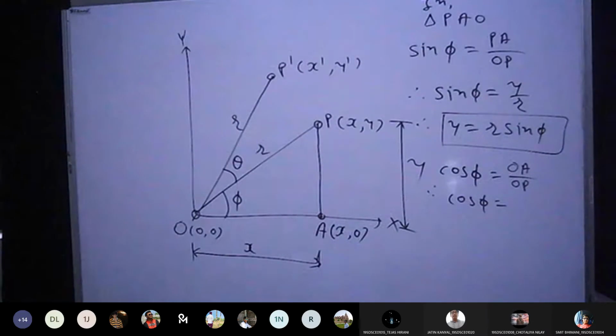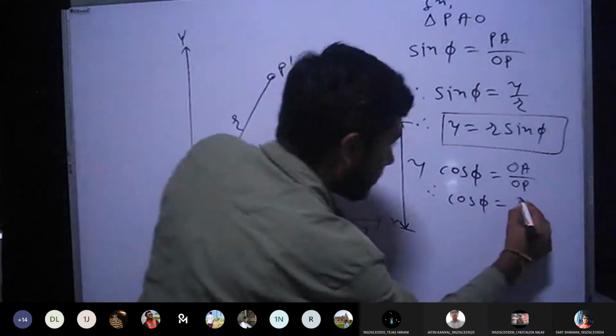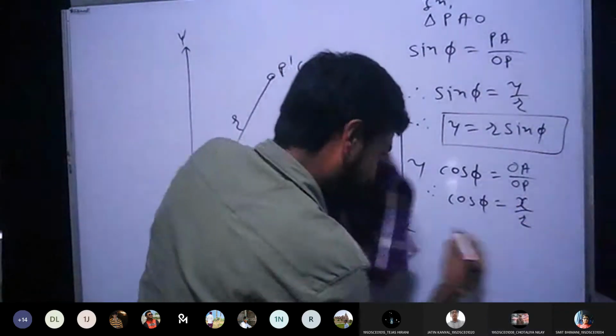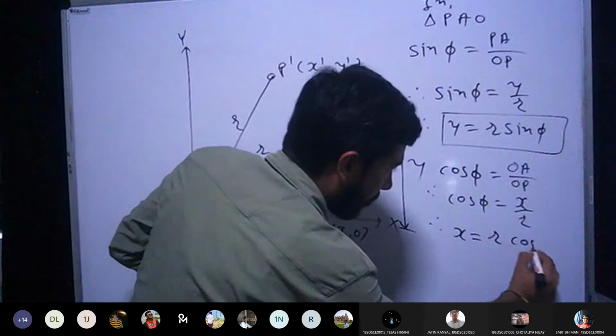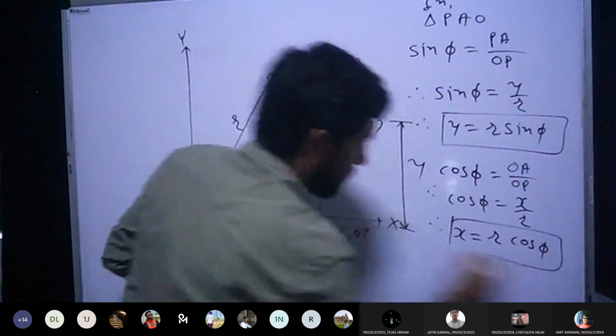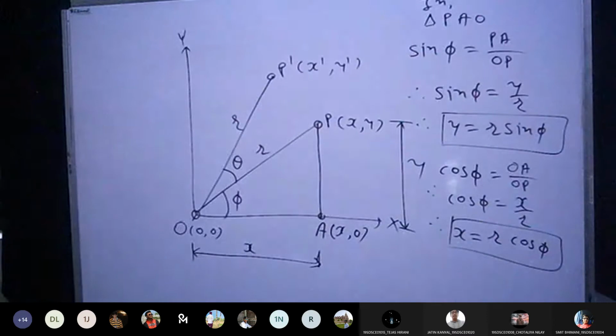Yeah. So what is OA? X upon R. Correct. So if I find the value of X, then X will be R cos phi. So we have derived the equations for X and Y. X is equal to R cos phi and Y is equal to R sin phi. This is what we are going to use while deriving the equations for X dash and Y dash.